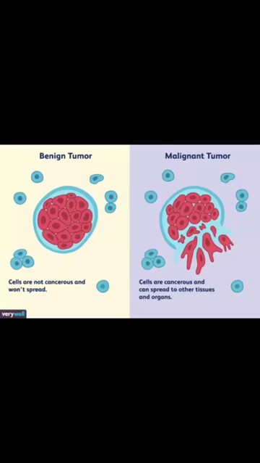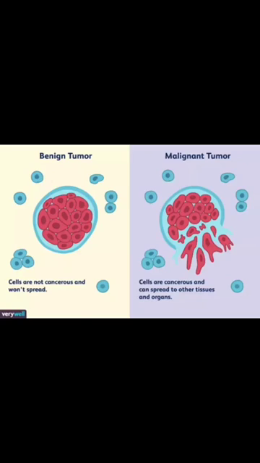Here you can see two types of tumor, that is benign tumor and malignant tumor. But before that, let me tell you what a tumor is. The rapidly dividing cells that accumulate in a certain part of the body, forming a lump or growth-like structure, is known as a tumor. A tumor in itself is not very dangerous and not invasive, it is just a lump formed of rapidly dividing cells. It can form at any part of the body.